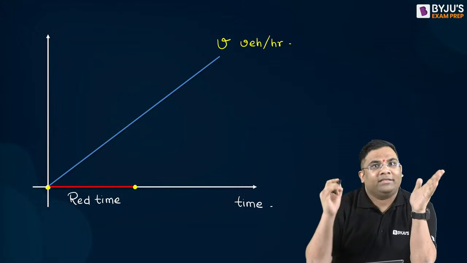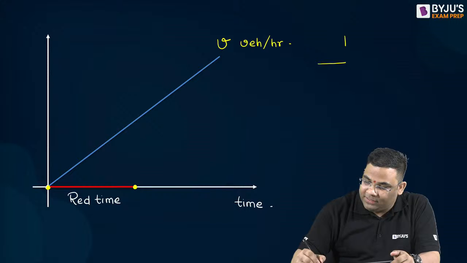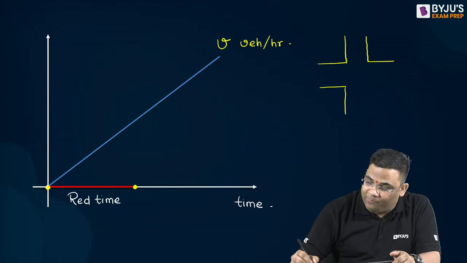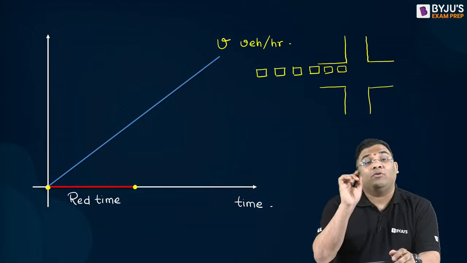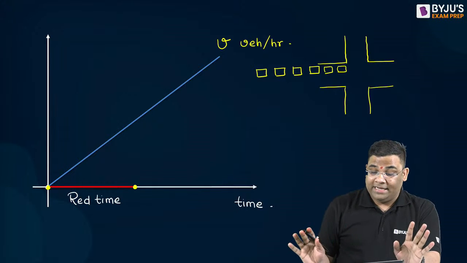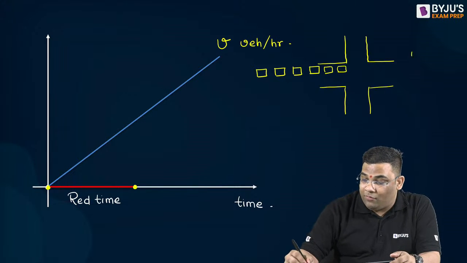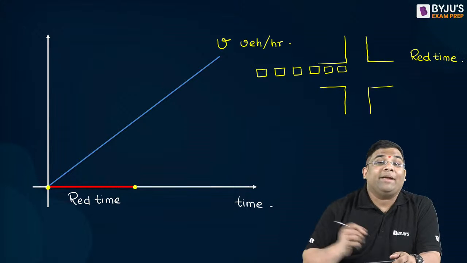If you are seeing a particular point in an intersection and it is red, then vehicles will only keep on arriving at that intersection when there is red time.